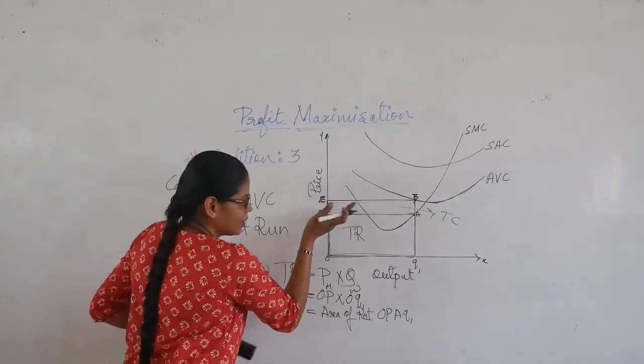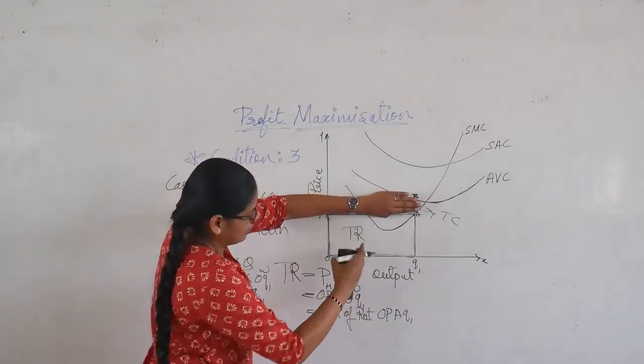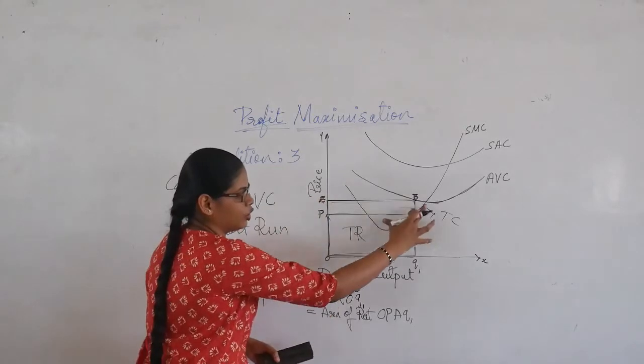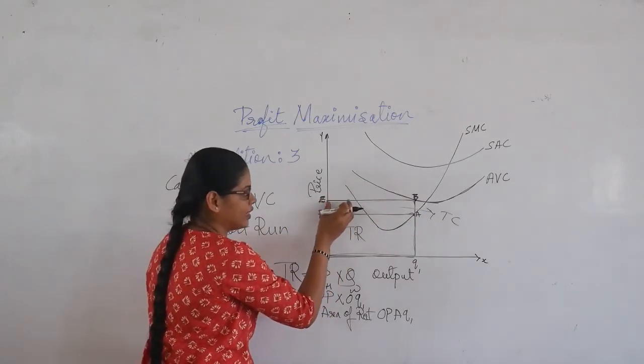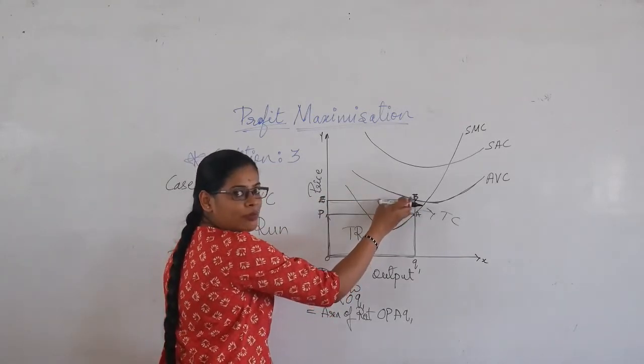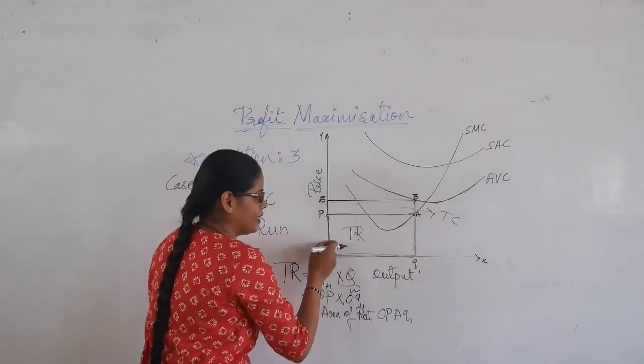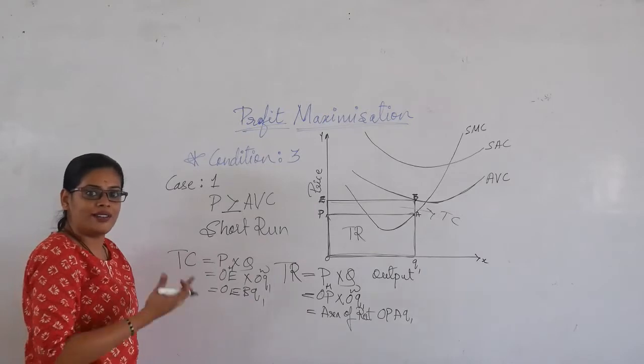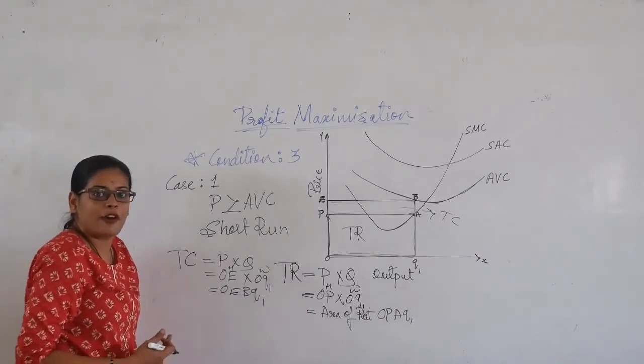Understood? This, if you remove this, is our total revenue. If you add this part, it becomes our total cost, because here we are considering our variable cost. So this entire rectangular becomes our total cost. Now we need to understand whether the company is making us the profit or not.